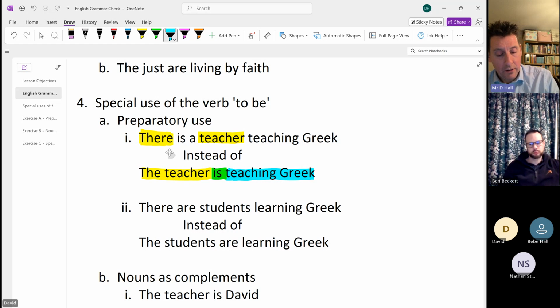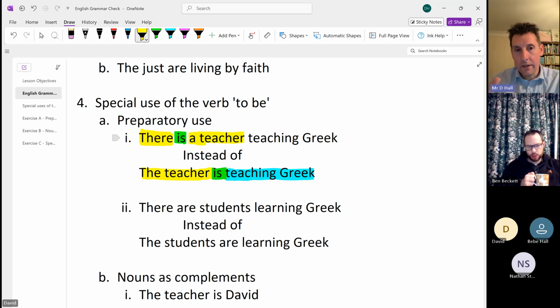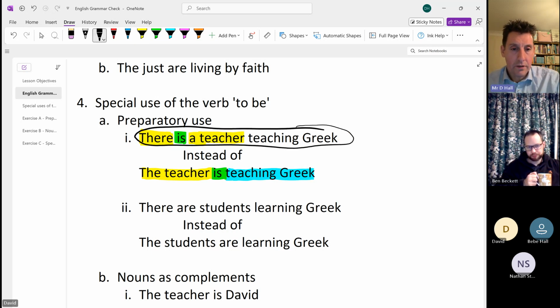The teacher then moves to the other side of the verb, which we've got here, is, and instead of it being specific, I noticed that it's turned into an indefinite. So it's gone from the teacher to a teacher. That's important in terms of the way the structure will work. We're going to look at how the Greek uses this type of sentence if it wants to have this as a sentence as opposed to the one that we've been looking at here. And it's actually to do with word order.